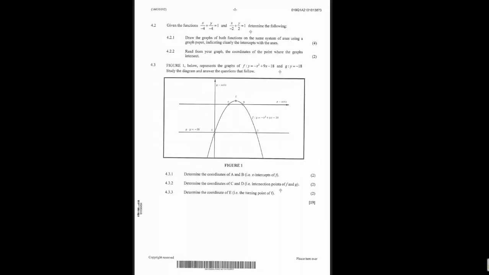So this is how the whole paper was, and for those who sat for this paper, we will see how they managed to approach it as we go through it. What type of paper was it? Was it a fair paper? Was it a difficult paper? Or was it an easy paper for one to pass with a distinction? So yes, this is the paper that was written.